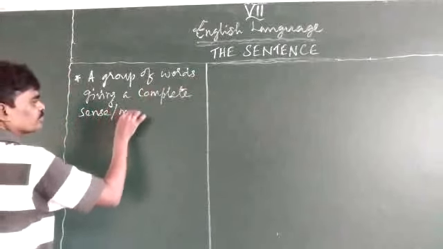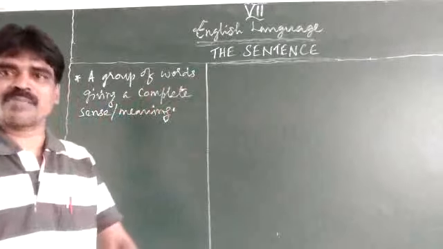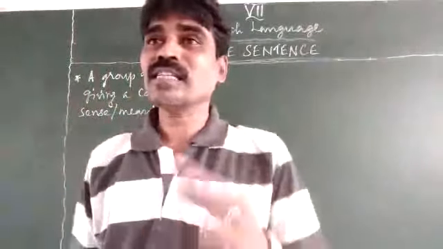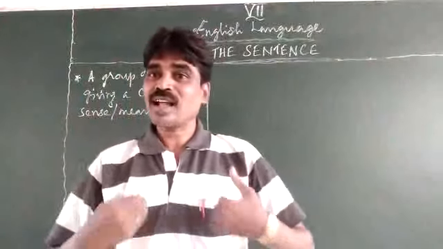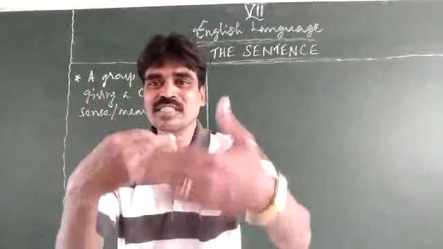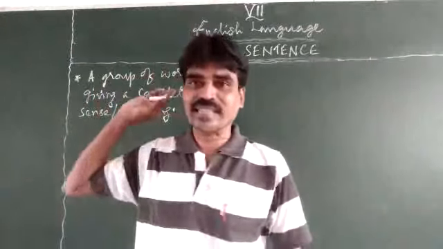For example, you are a student, so it gives you a complete meaning. I am a teacher, so it gives you a complete meaning. That's what is called a sentence.